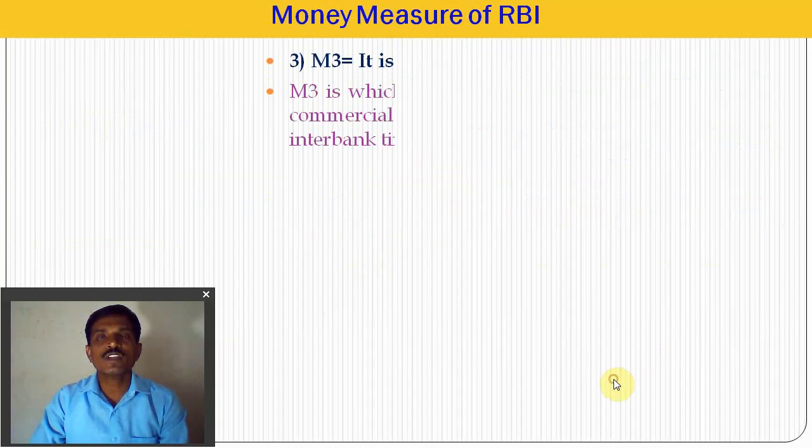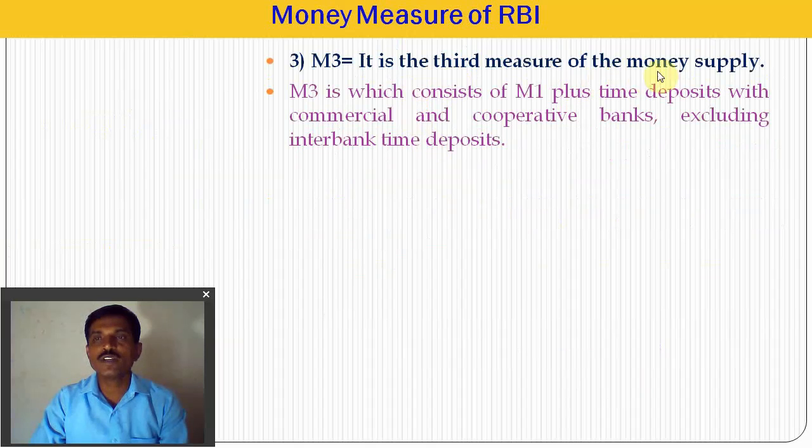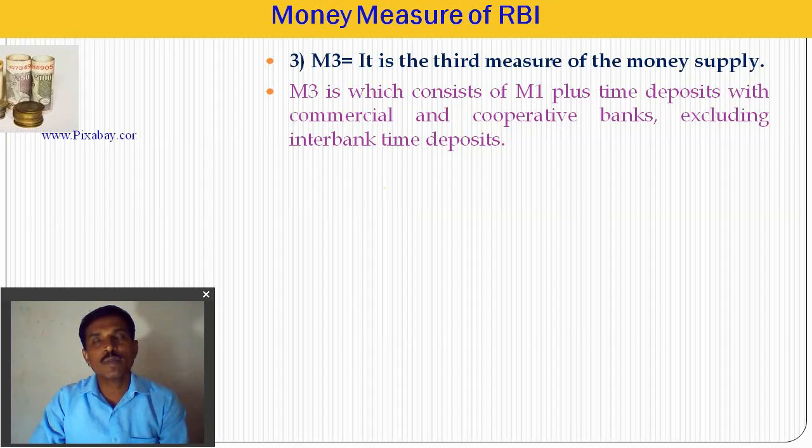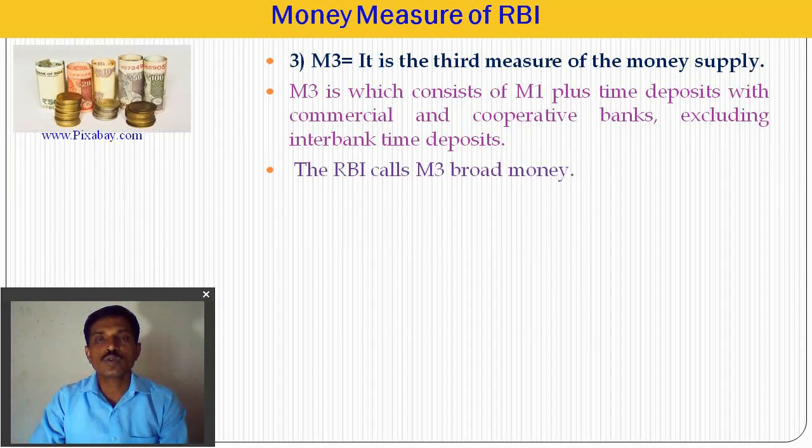The next concept is M3, the third measure of money supply. M3 consists of M1 plus time deposits of commercial and cooperative banks, excluding interbank time deposits. In M1 we include the demand deposits of commercial and cooperative banks, but in M3 we include the time deposits of commercial and cooperative banks. The RBI calls M3 the broad money measure, because M3 includes the time deposits also.